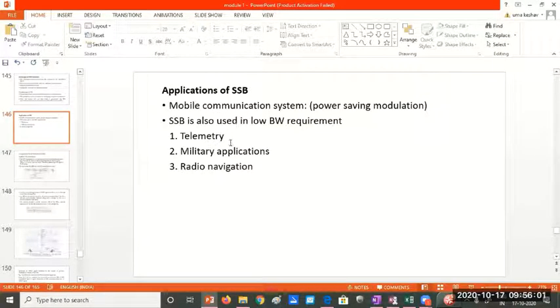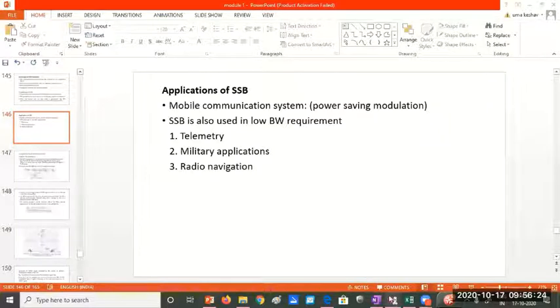It is also used in telemetry, military applications, and for radio navigation. So it is used in all these applications. These are some of the important applications of SSB-SC. So with this, we finished SSB-SC.